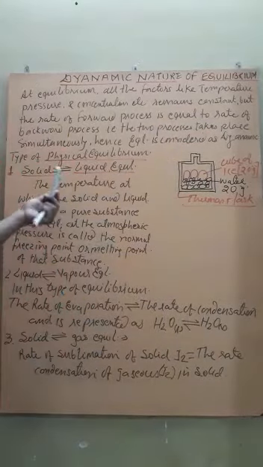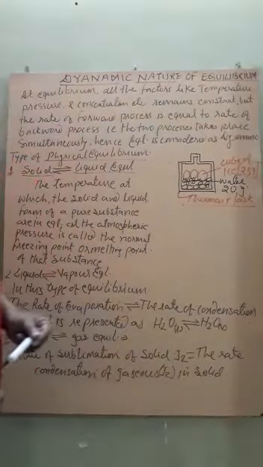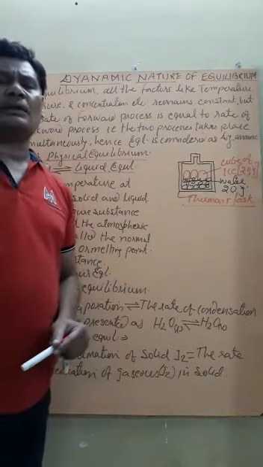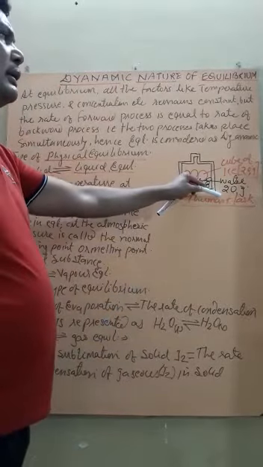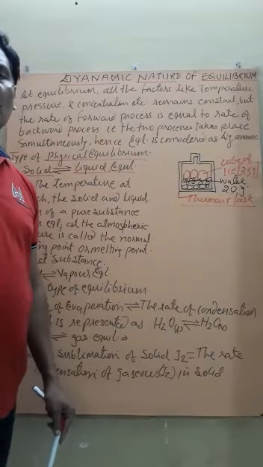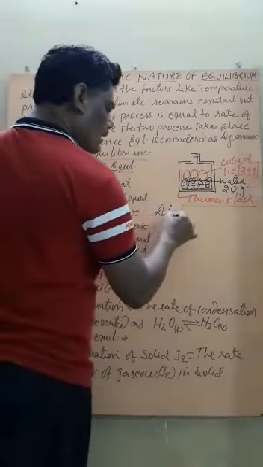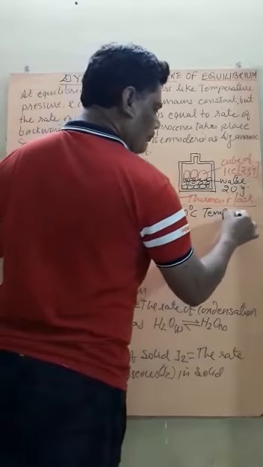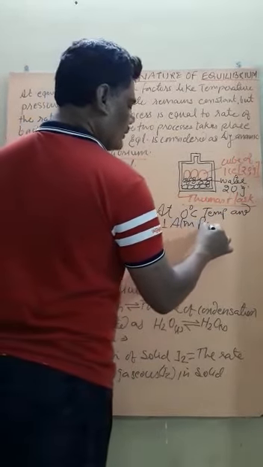Now if the ice cube is 20 gram as well as water is 20 gram, and the cork is screwed properly, even after 5 or 6 hours, if we open it, the quantity of water and the ice cube will remain constant, if the temperature is 0 degree Celsius and pressure 1 atmosphere.